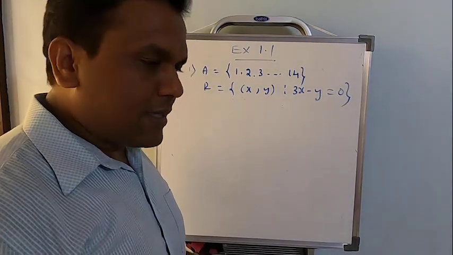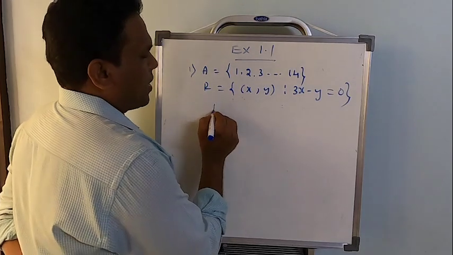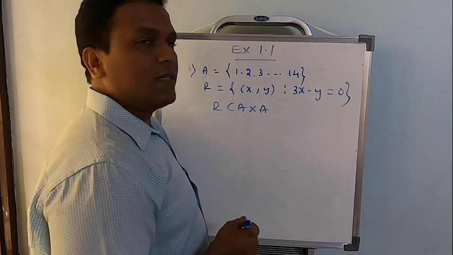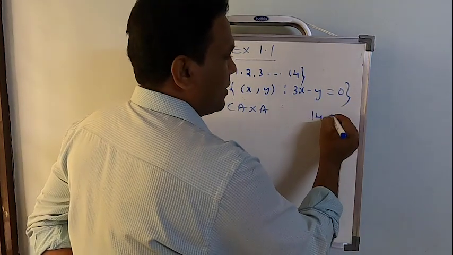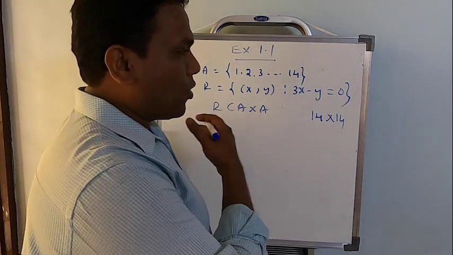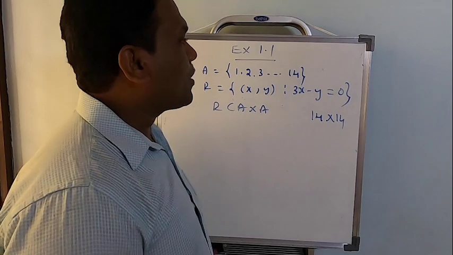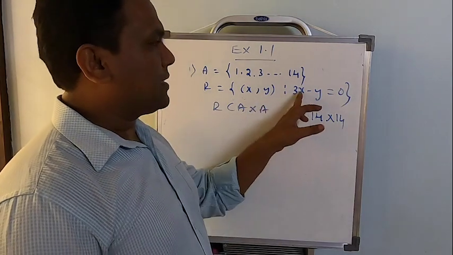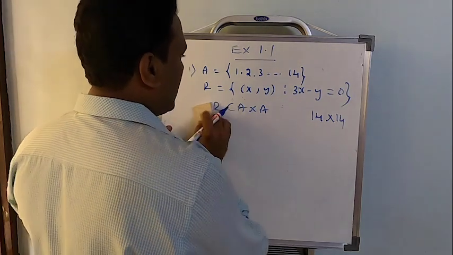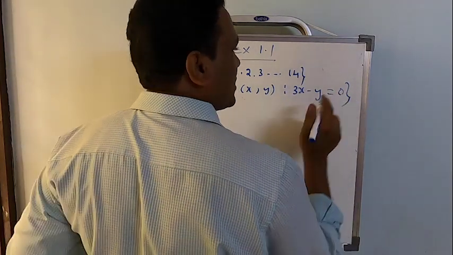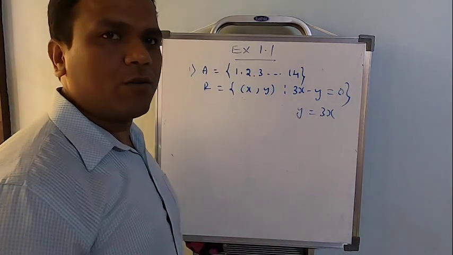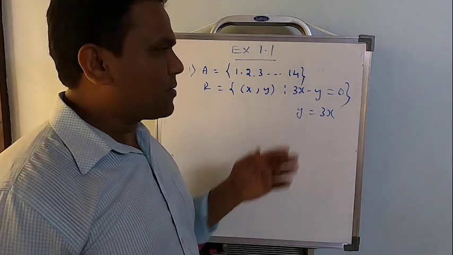See, to start checking, first of all, R is a subset of A cross A. But how many elements in A cross A will exist? 14 multiplied by 14. That many ordered pairs will exist. I don't want all those 14 multiplied by 14. What is it that I need? Only those ordered pairs which satisfy this relation. So, to solve this particular problem, I will suggest you to write 3x minus y equal to 0 as y is equal to 3x. That's actually easy for us.